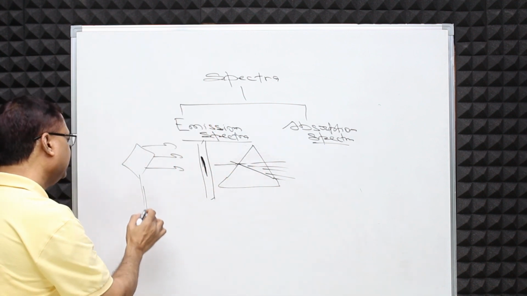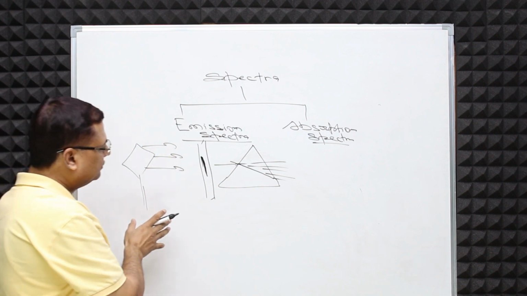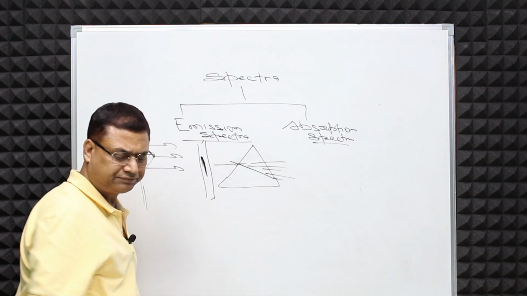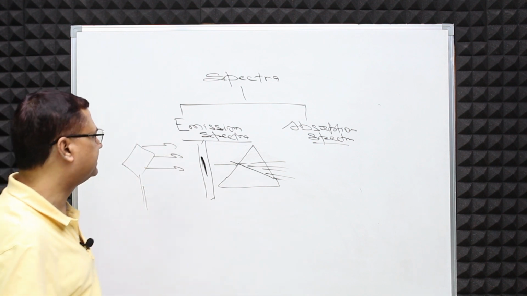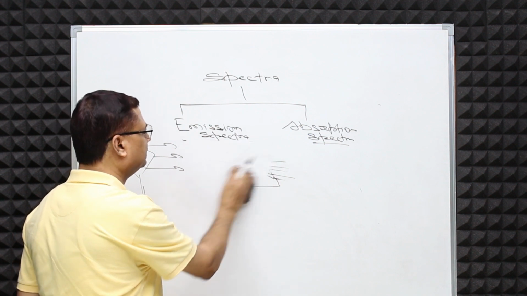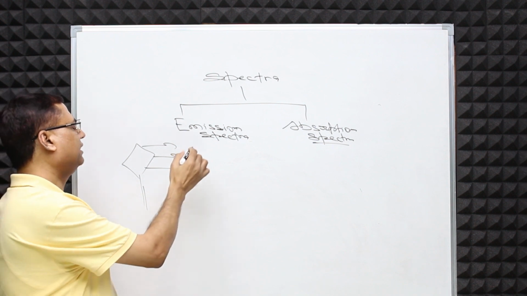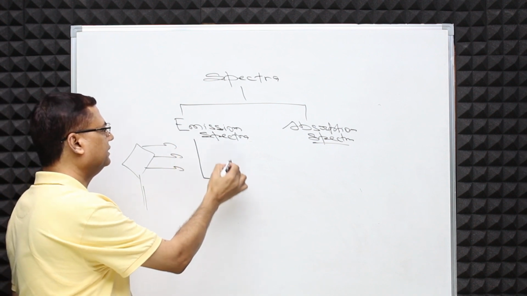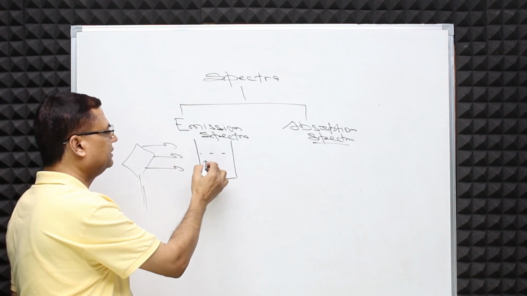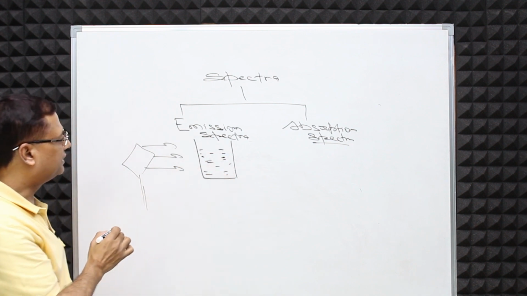Now, if the source of light, before passing into the prism, is first allowed to pass through a certain chemical sample. Suppose I have a beaker here, and in this beaker a certain chemical solution, a chemical compound, is there. Now what is happening?